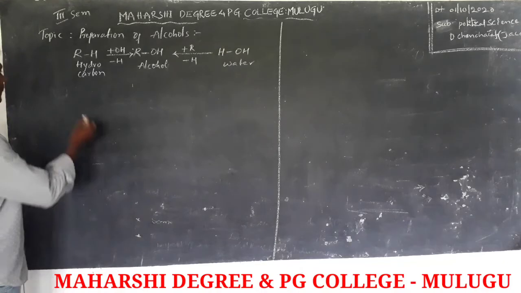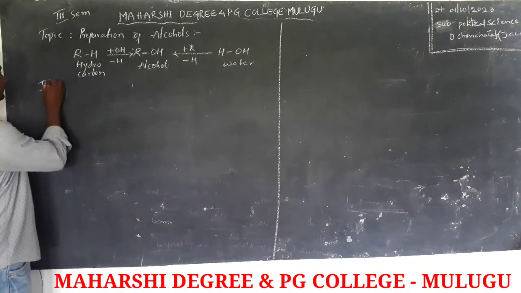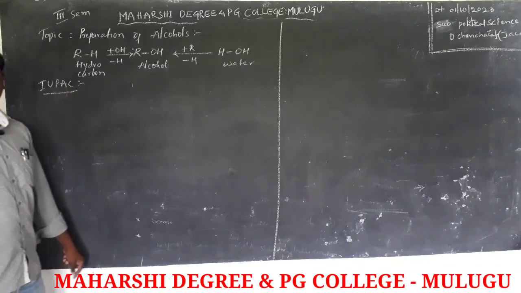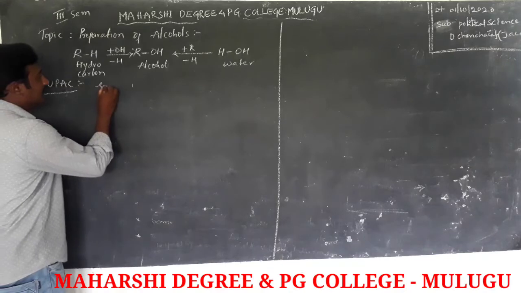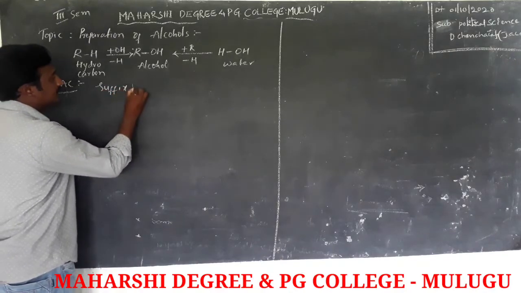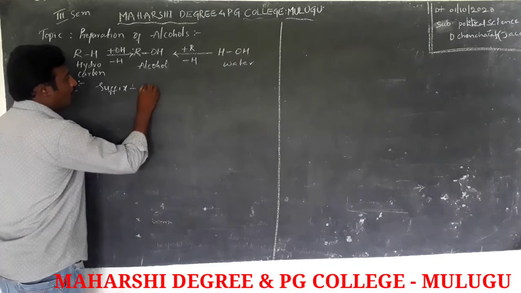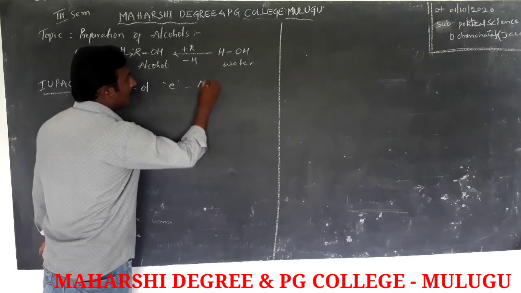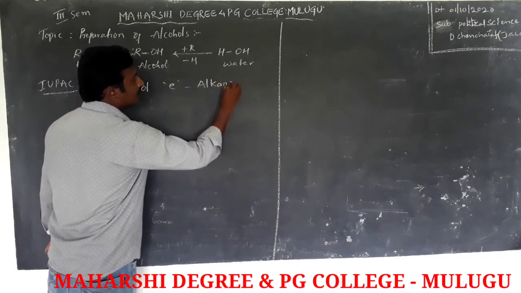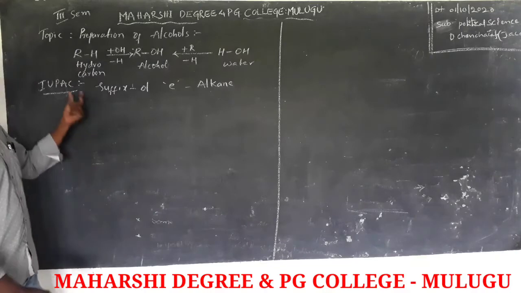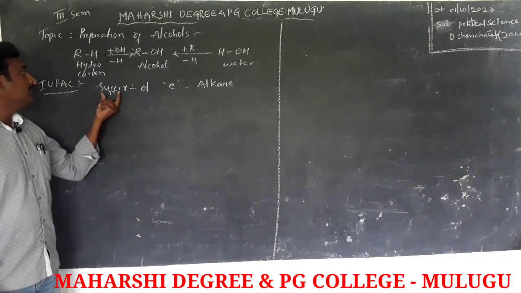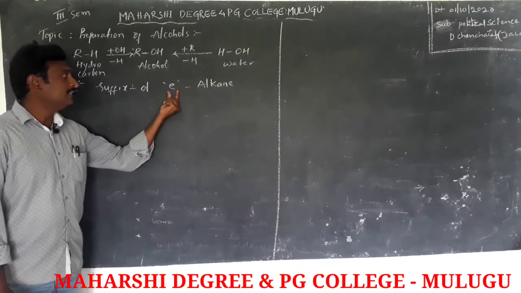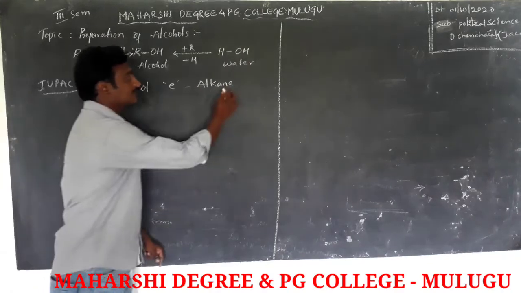The alcohols are named in the IUPAC manner with the suffix ol instead of e in the corresponding alkanes.